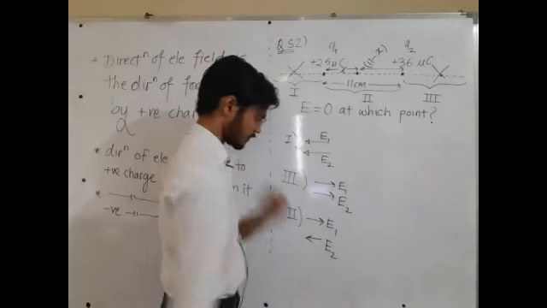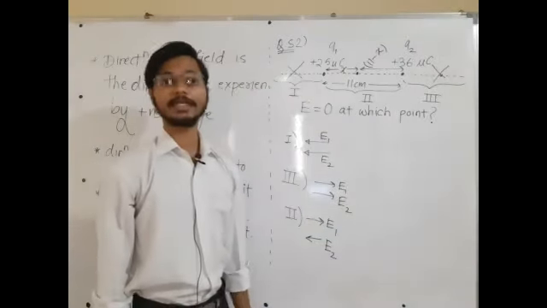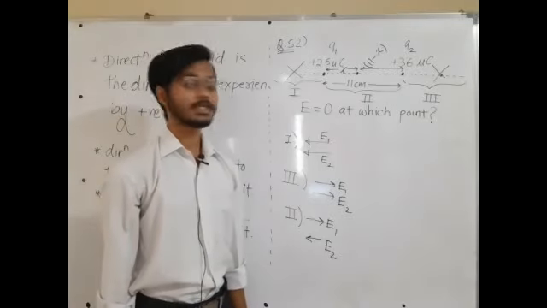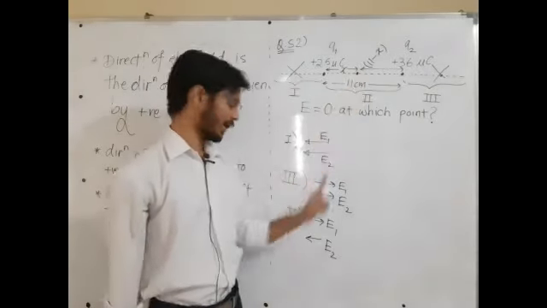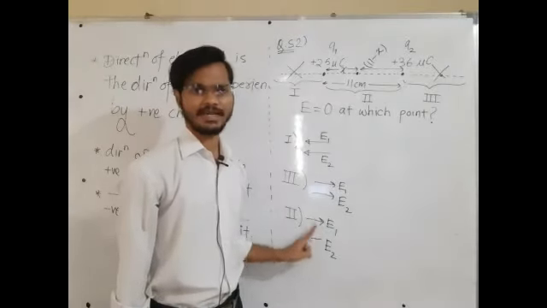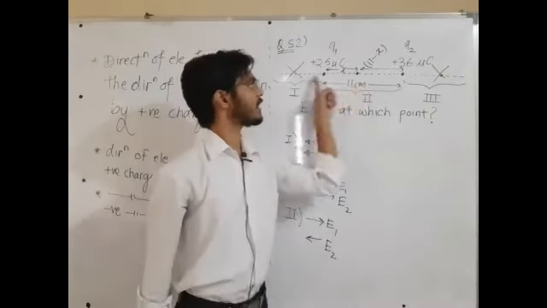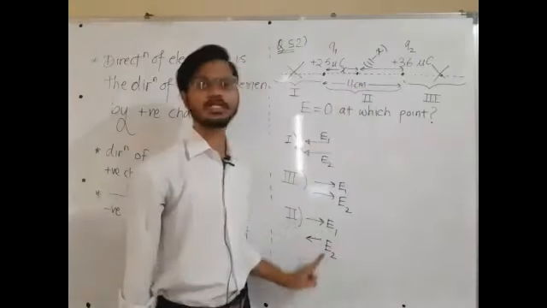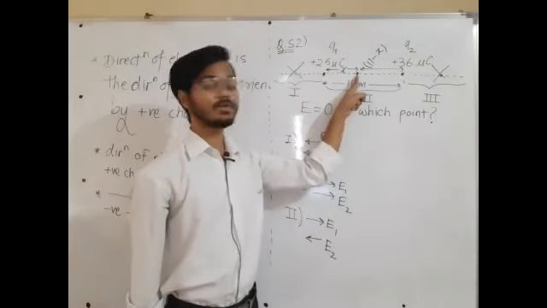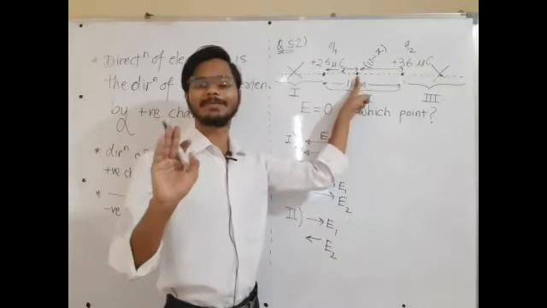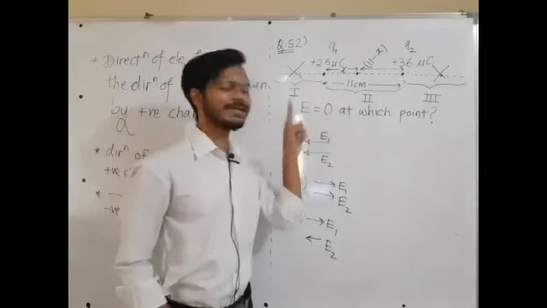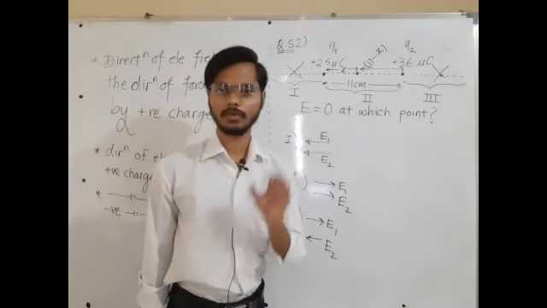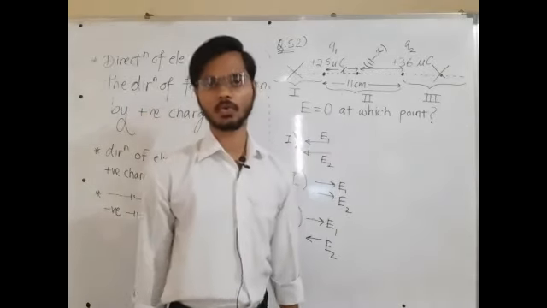Yes, sir. These two vectors are opposite to each other in direction. So at some point, if their magnitudes also get equal, with directions opposite. In this entire region, the directions of electric fields are opposite. But at some particular point, their magnitudes will become equal, directions are opposite, and at that point you will get electric field 0. Now, everyone shall reply yes or no, Y or N.